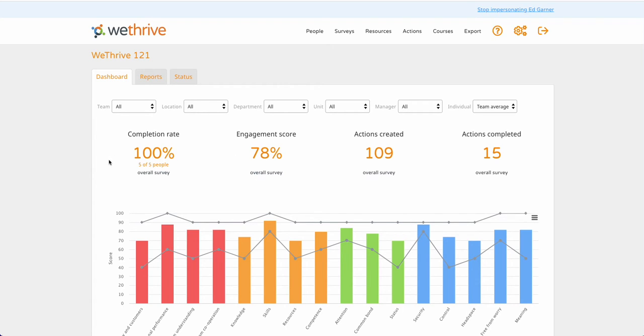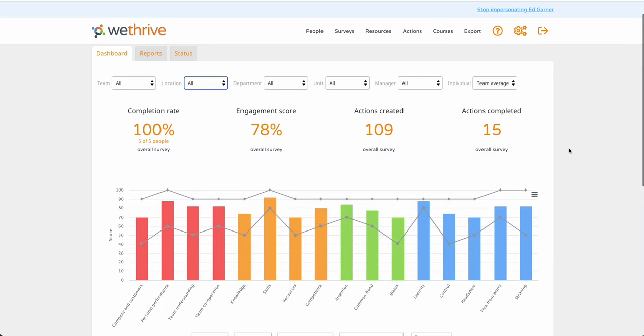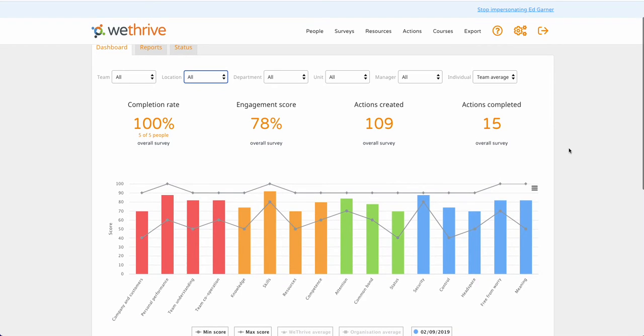Now, if you manage quite a big group of people, you might be able to filter it down and look at different teams, different locations, departments, units, or smaller manager groupings that sit underneath you. But if you manage quite a small group, you might just have this dashboard to view. Now, if you ran the survey anonymously, you won't have access to this individual tab on the right-hand side, which lets you view individual results, but you will be able to view your team's average scores.